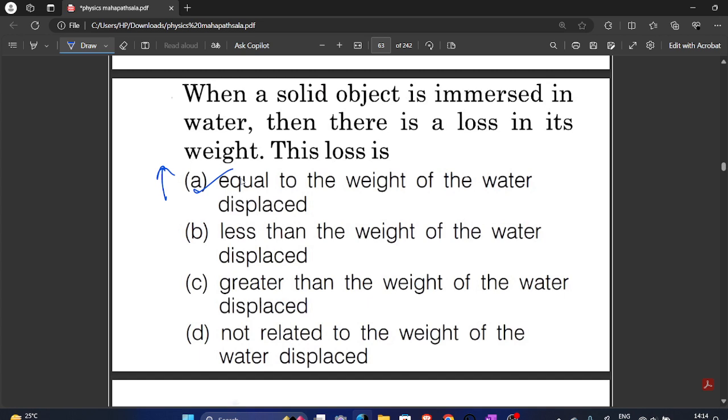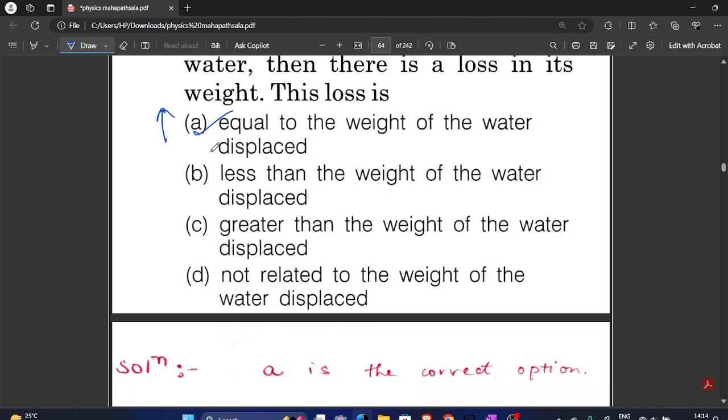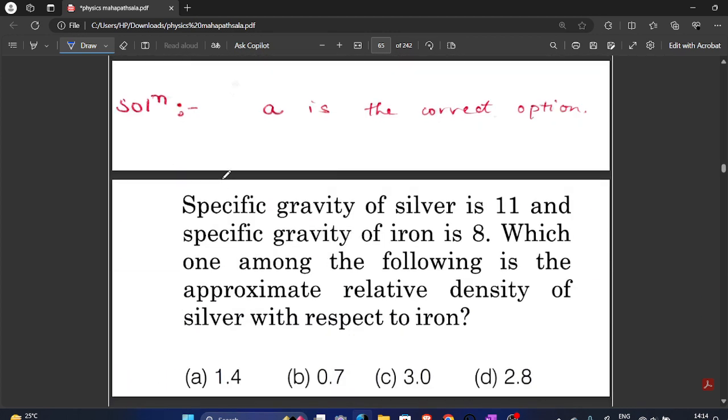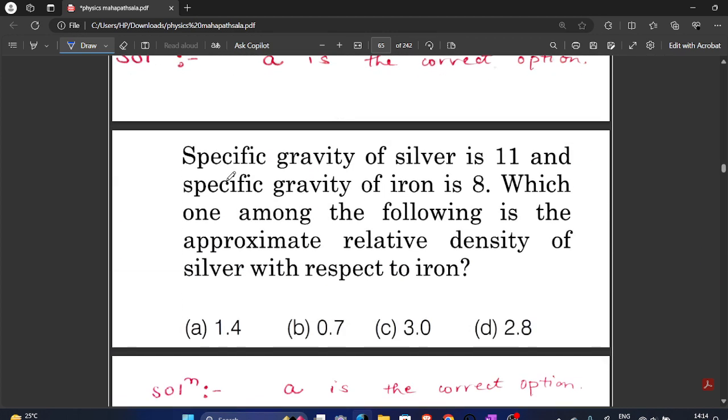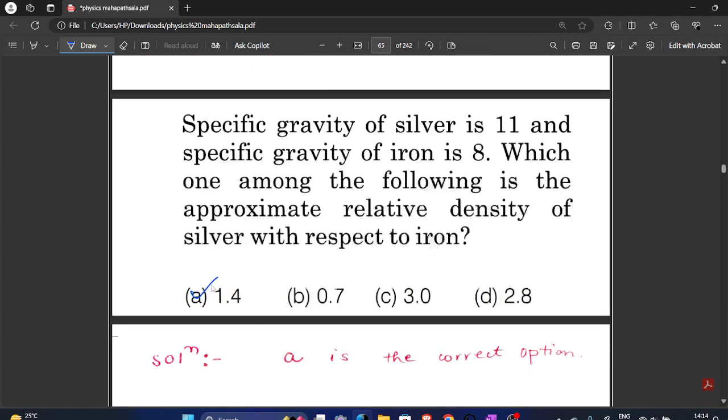Less than the weight of water displaced, greater than the weight of water displaced, not related to the weight of water. Our answer will be A. Specific gravity of silver is 11 and specific gravity of iron is 8. Which one among the following is the approximate relative density of silver with respect to iron? So it will be 1.4.